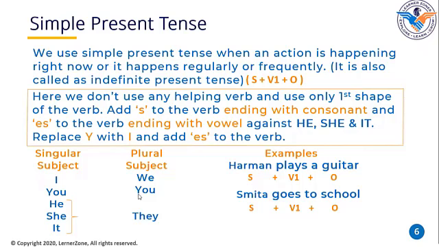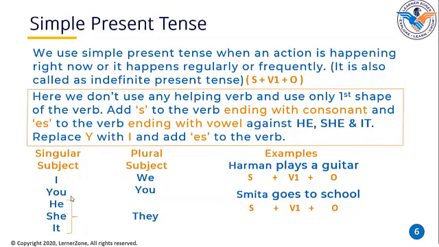Now let's say a verb ending with O, a vowel. Let us take do. I do, we do, you do, you do. Now what is this rule saying? Add ES to the verb ending with O. O is a vowel.